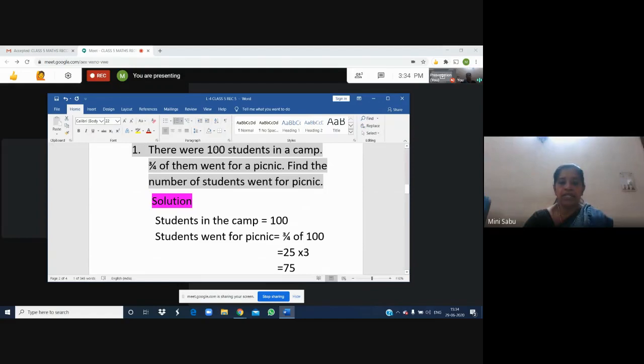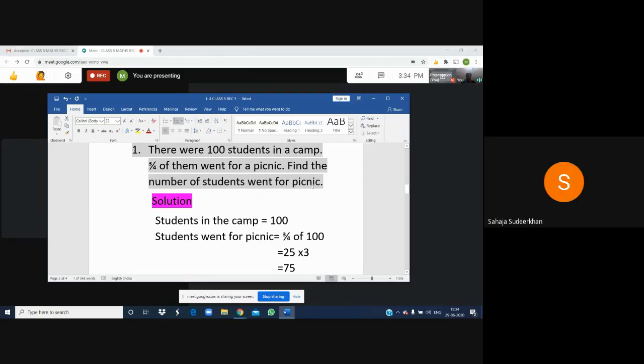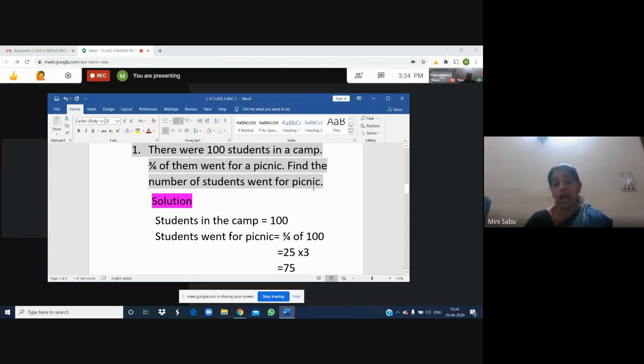The total number of students in the camp is 100. All of them did not go for a picnic. 3/4 of them went for a picnic. That means someone is remaining there, those who did not like to go for a picnic or had some other problem. Find the number of students who went for the picnic. We have to find out how many children went for the picnic.